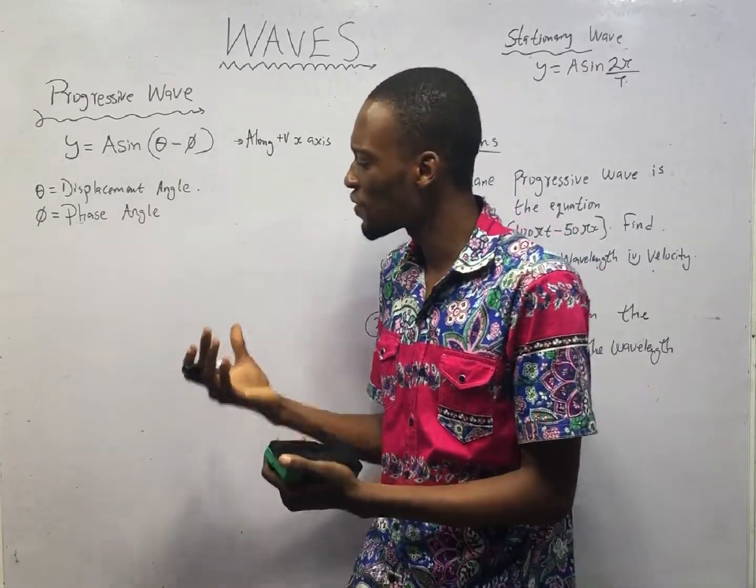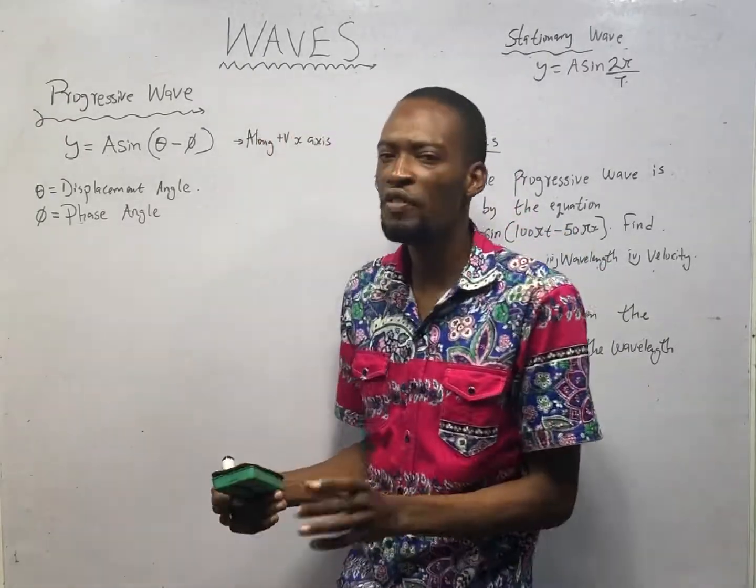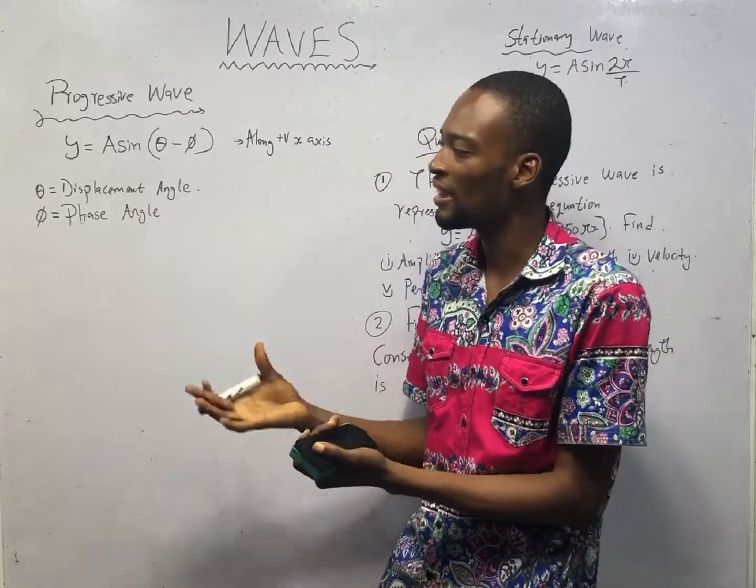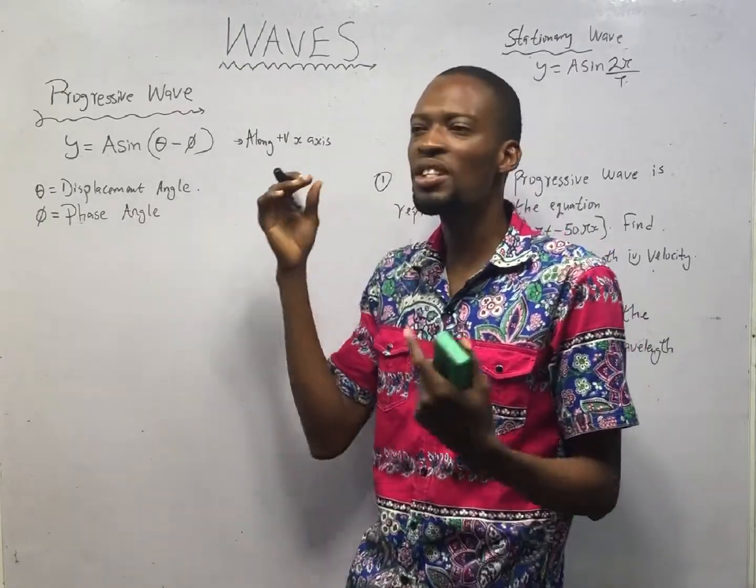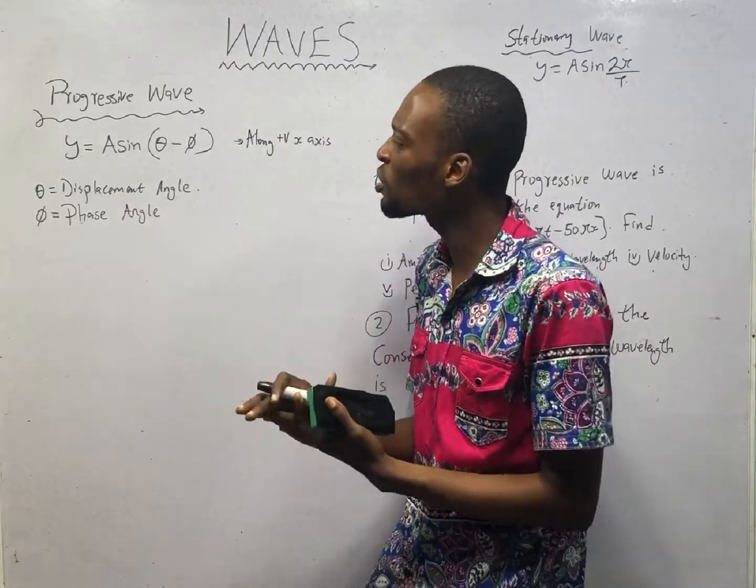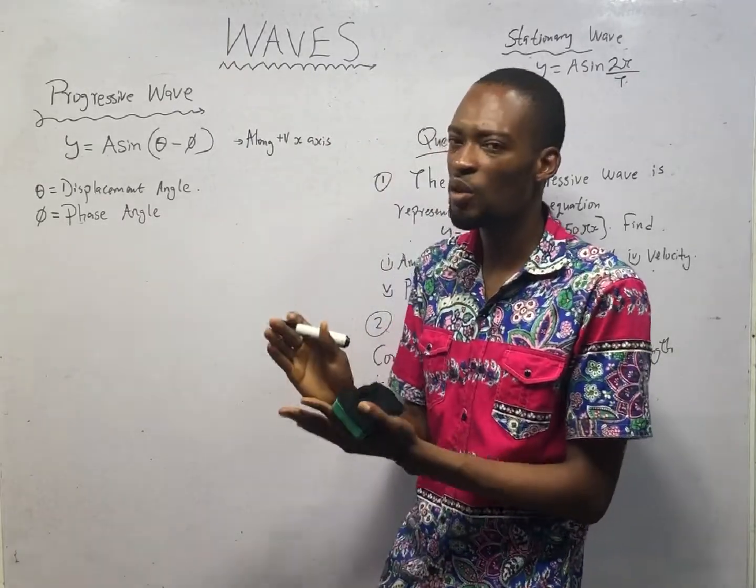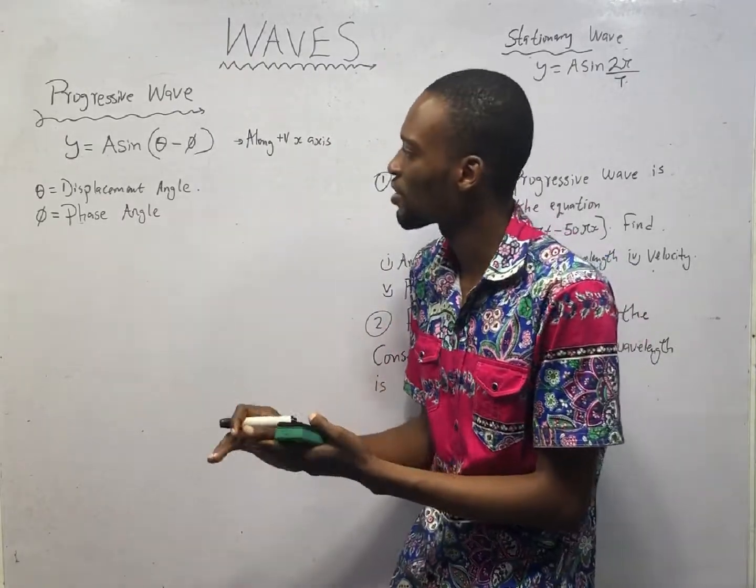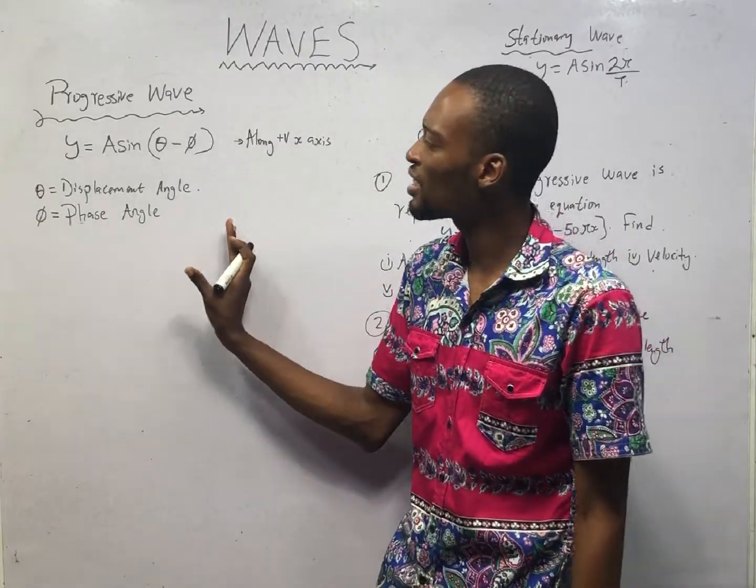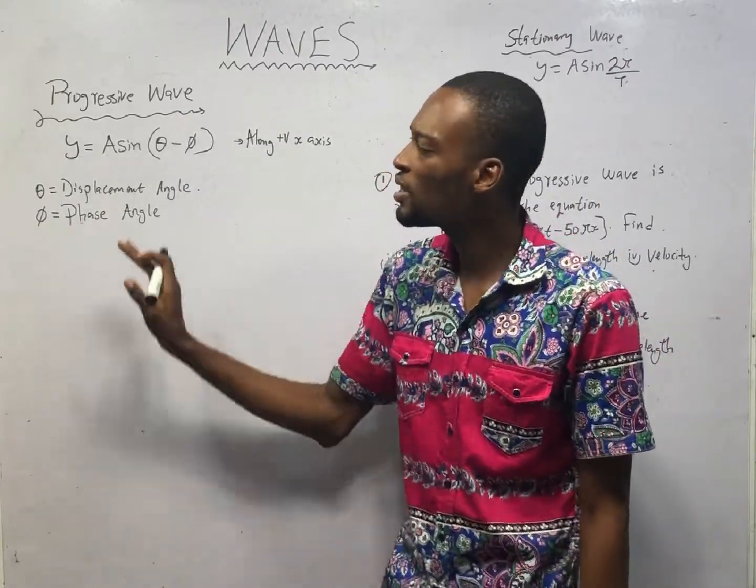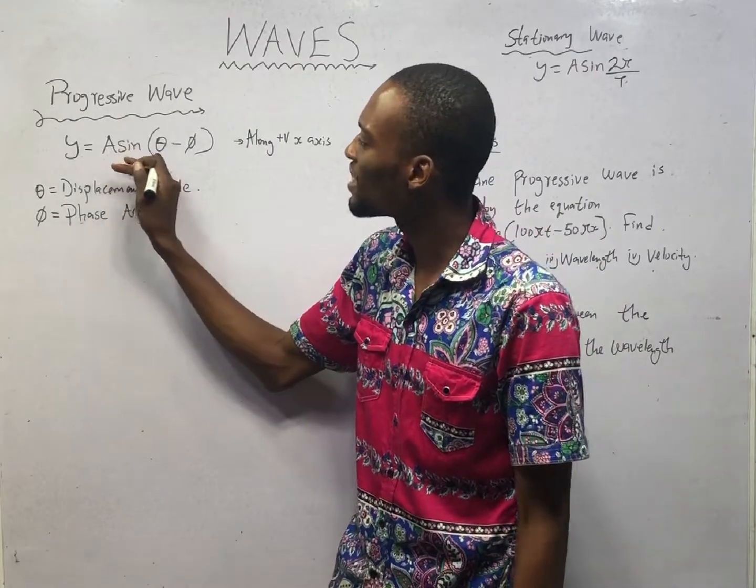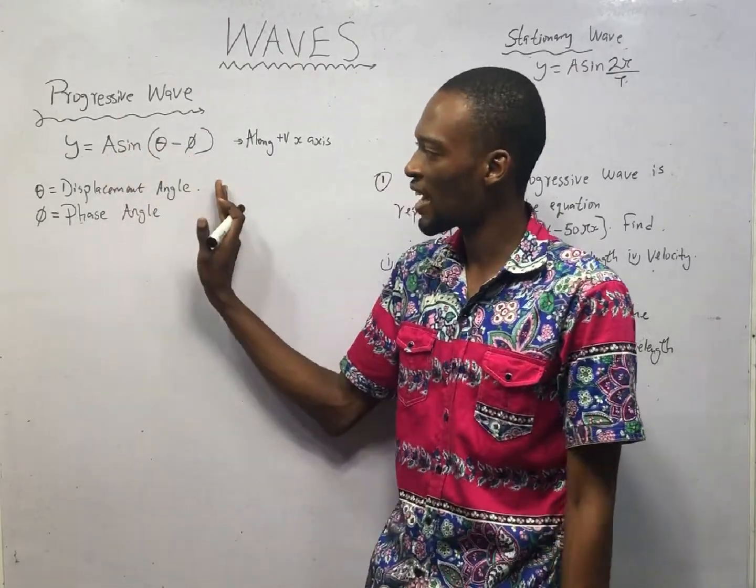Most questions in waves are theoretical questions, and if you watch this video over and over again, like 5 to 10 times, everything should ring in your brain and you should be able to answer questions under waves that don't require calculations. For a progressive wave, the equation is simply y equals A sin(θ − φ).